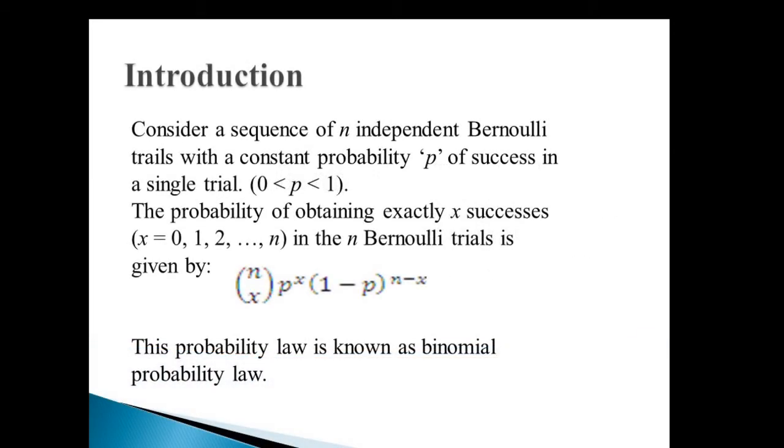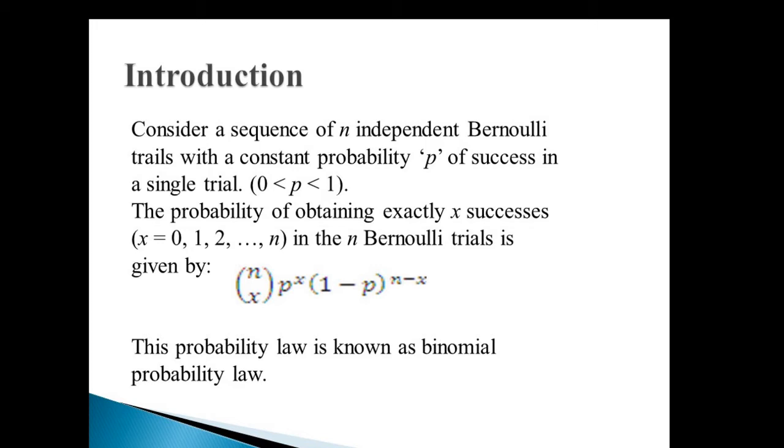So we consider a sequence of n independent Bernoulli trials, for example inspecting an item for defectiveness. 50 items are inspected for defectiveness. The same Bernoulli trial is repeated 50 times here, with a constant probability p of success in a single trial. Obviously p lies in the interval 0 to 1 exclusively.